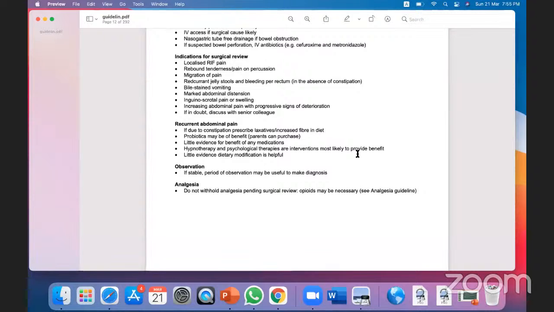And if any child presents with recurrent abdominal pain, first, if there is no red flag, like no vomiting, no loose stool, no loss of weight, you will try to reassure the parents and child, and you will give some laxative, increase fiber in the diet. You will tell the child to take extra water so that there is no UTI. You will give some probiotics. Okay. Sometimes hypnotherapy, psychotherapy is very good. Hypnotherapy means, okay, this is very common at your age.